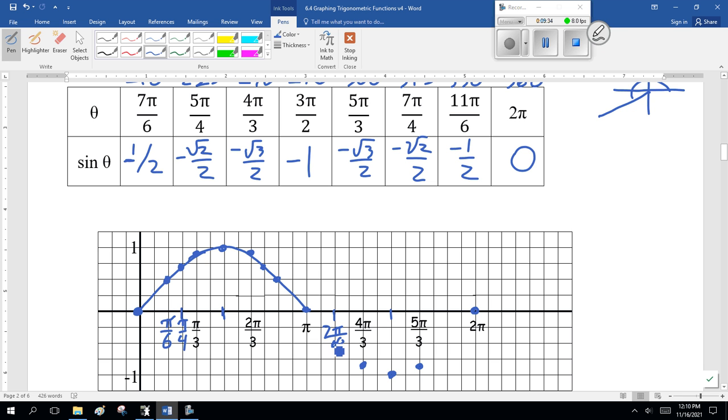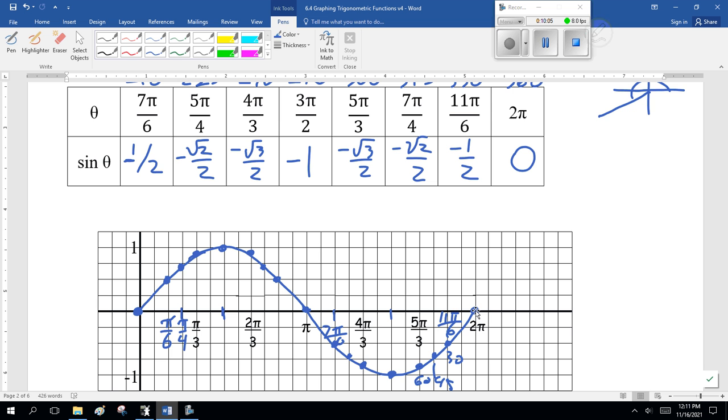That'll be 1/2. And this will be 11 pi over 6. So that'll be 1/2. Halfway between 30 and 60 is 45. 45 is minus root 2 over 2, or about 0.707, just a little bit below. Here. And there we go. That is the sine curve. All right? Now, I got those points. I was able to graph it.